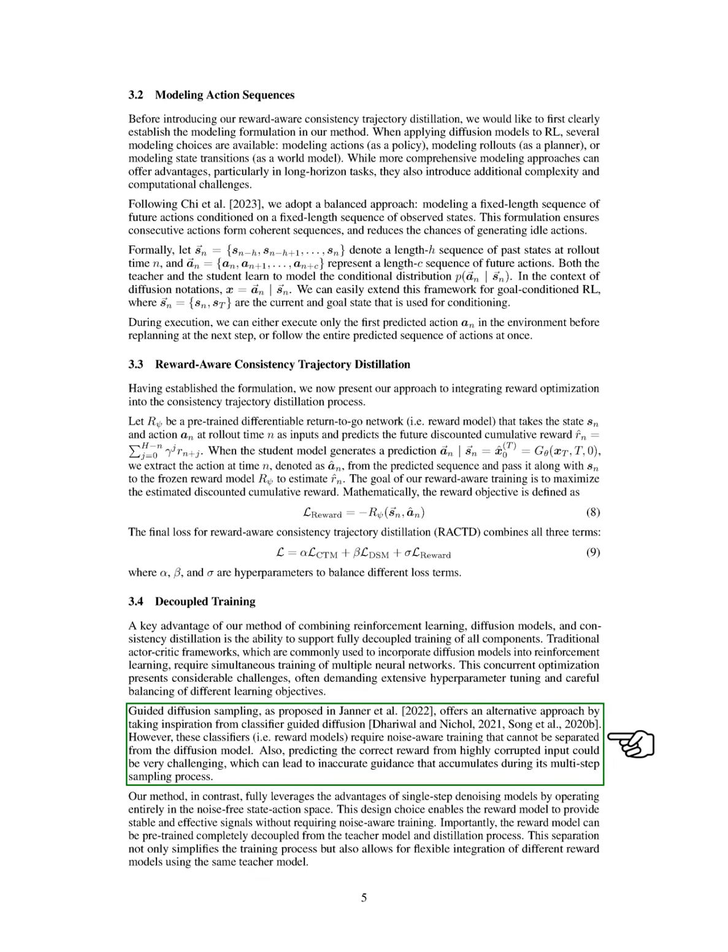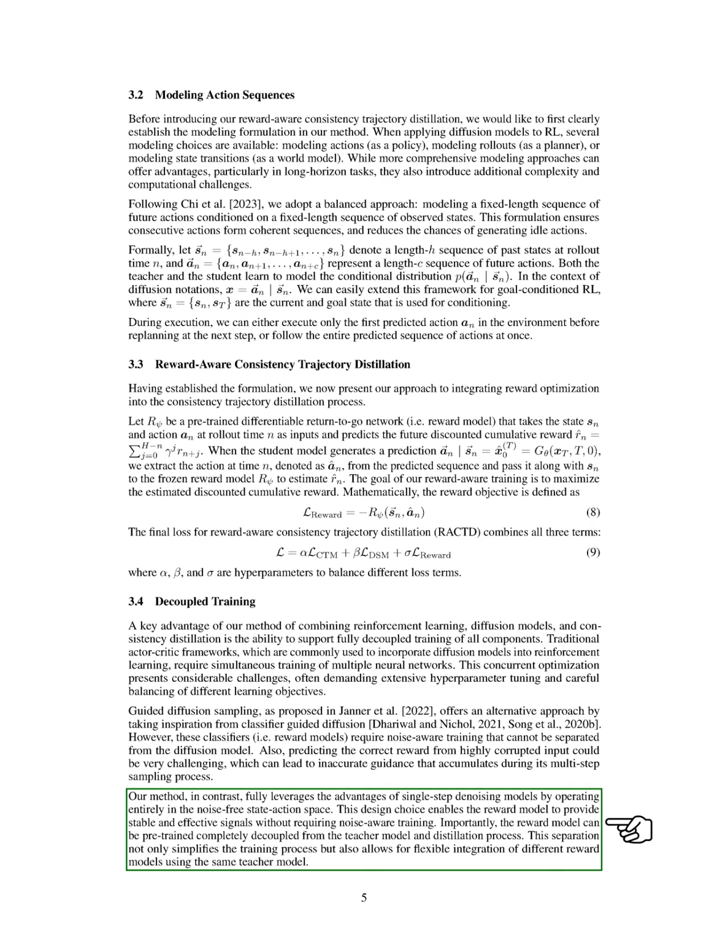Guided diffusion sampling offers an alternative but requires noise-aware training, which can complicate the process. Our approach, however, operates in a noise-free state action space, allowing the reward model to provide stable signals without needing noise-aware training. This separation simplifies training and enables flexible integration of various reward models.